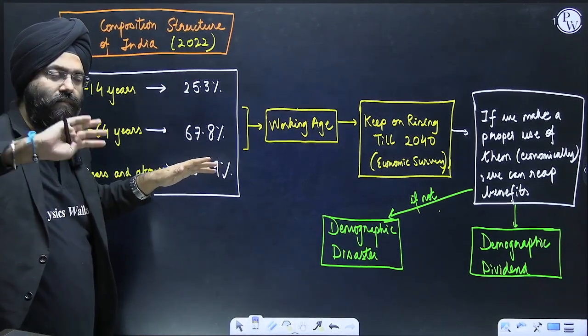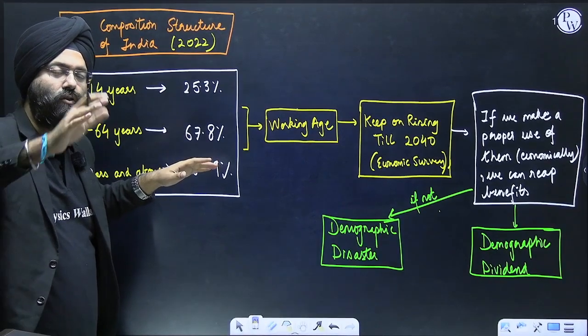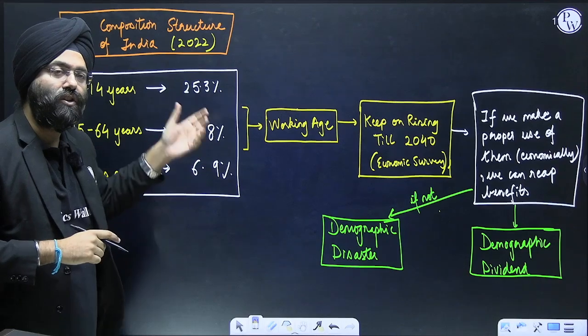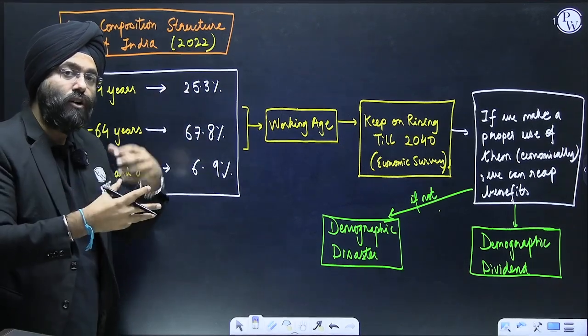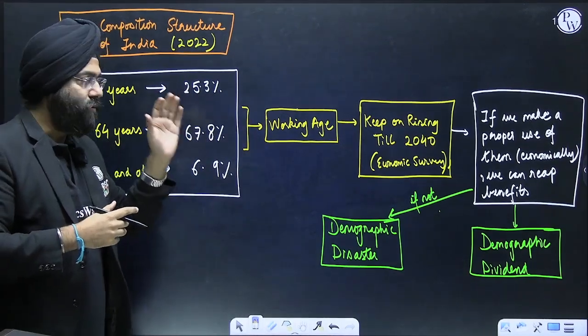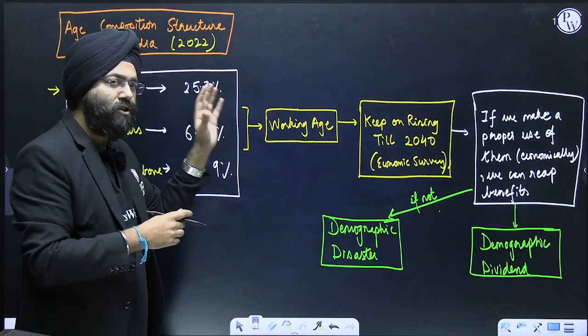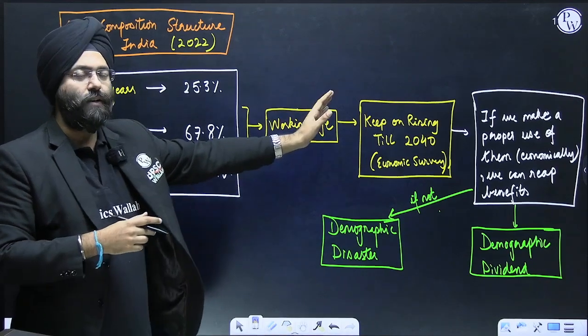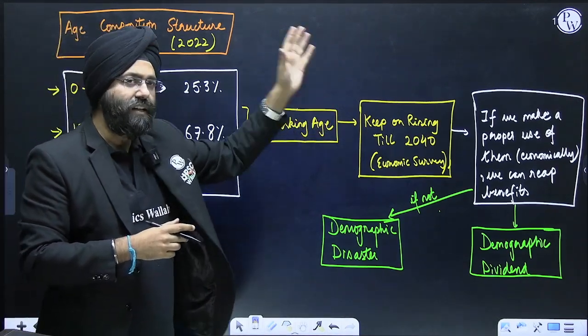That is a very later stage, obviously Japan or Germany, where the working age population has decreased. So that means their economy will suffer. So what we are trying to say is, the working age population will keep on rising till 2040. Now, if that will keep on rising,